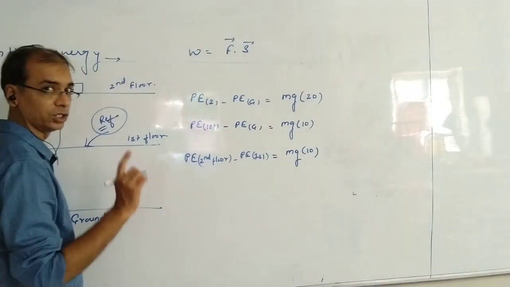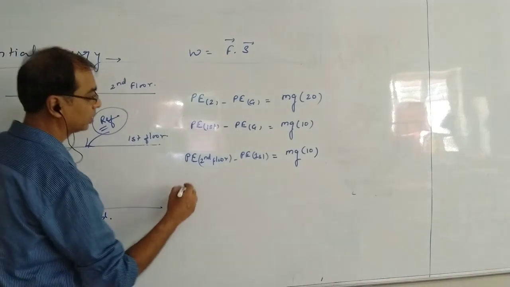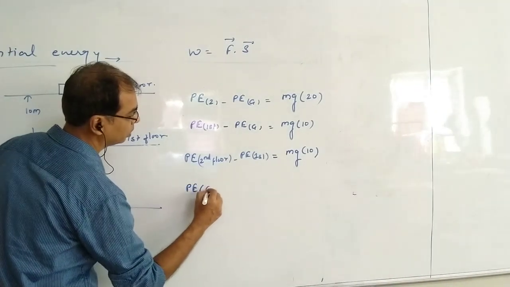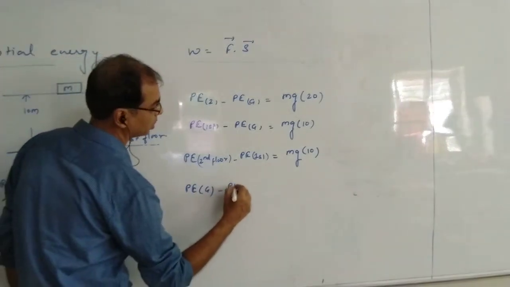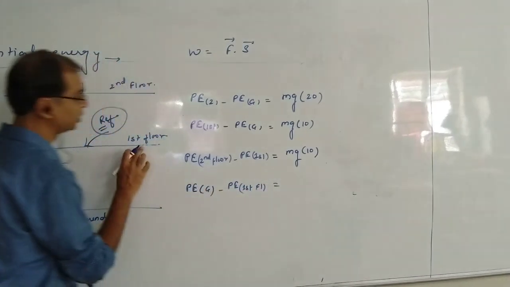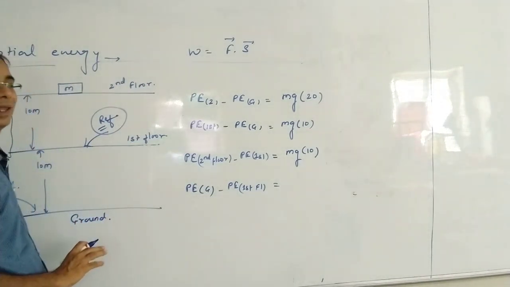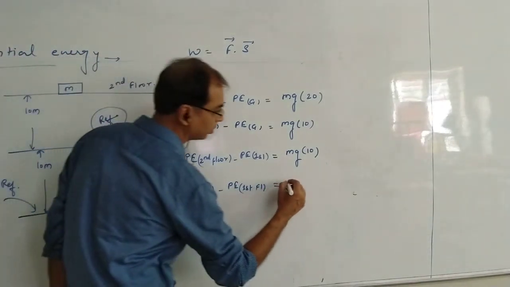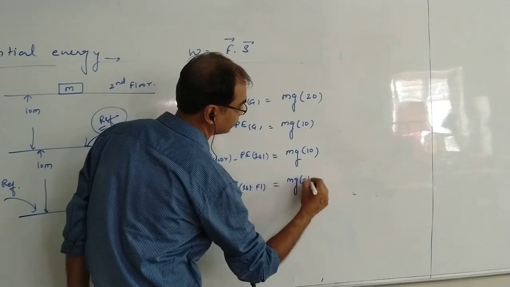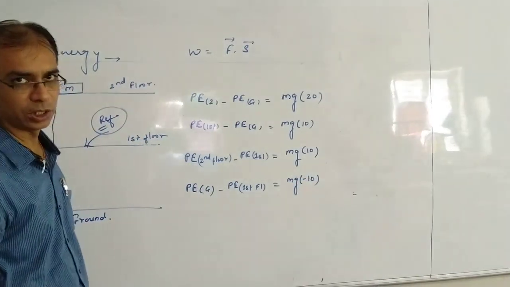Same way, what is the potential energy of ground with respect to first floor? We'll say potential energy of ground minus potential energy of first floor. Now first floor is the reference and ground is below it, so the potential energy will be negative. It will come mg into minus 10. This is how we calculate potential energy.